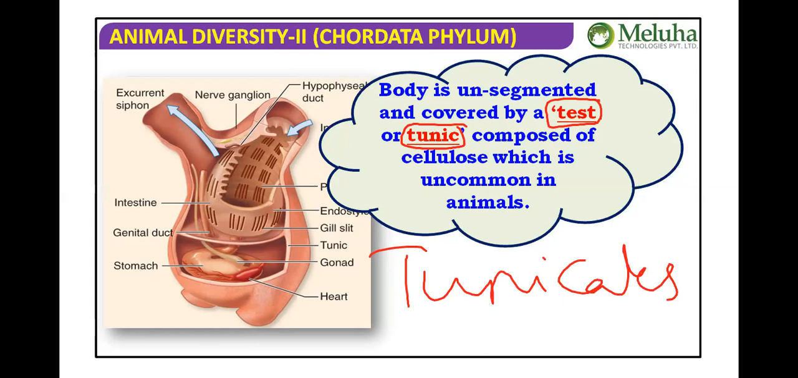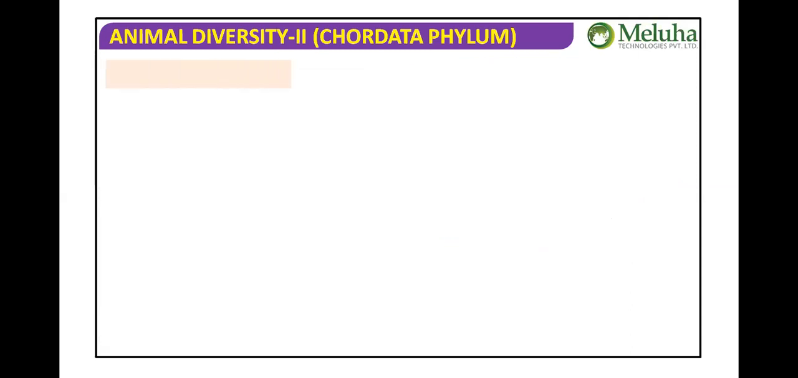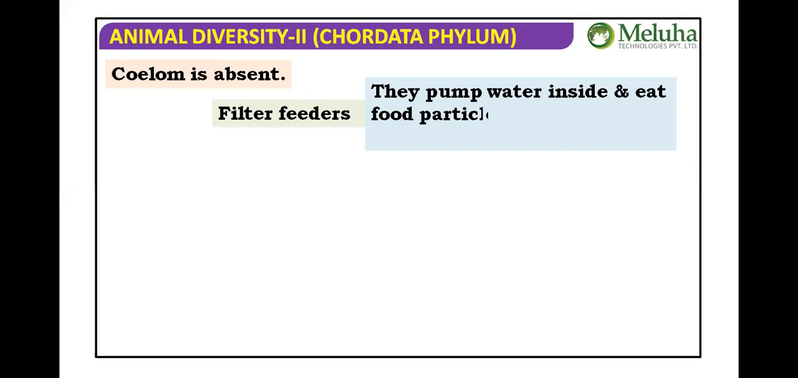Okay, we just talked about the pharyngeal gill slits, isn't it? So you can see in the diagram those pharyngeal gill slits. You see this, gill slits are present. Okay, when we go to the characters that we'll discuss, the tunic, the body cover, cellulose, we can see. Coelom is absent, body cavity is absent. They are filter feeders. They pump the water inside and eat the food particles that they filter into their stomach.